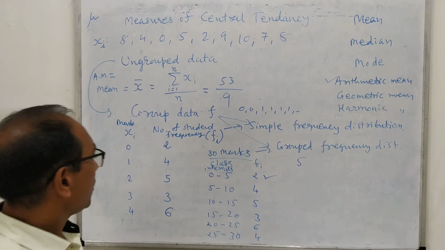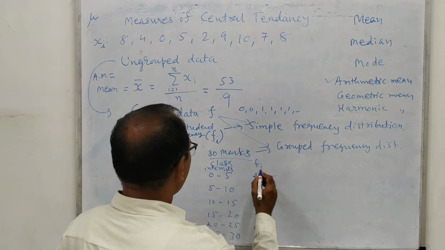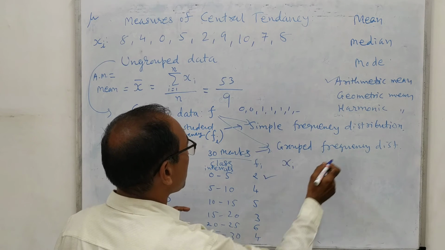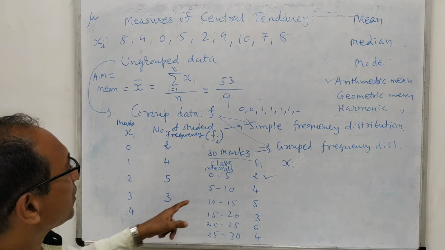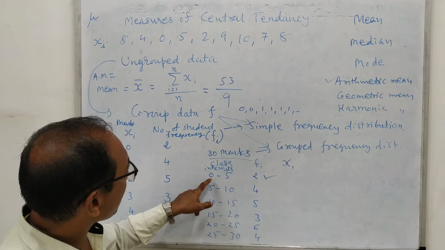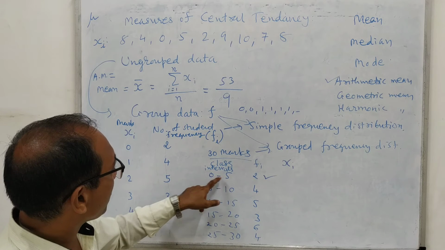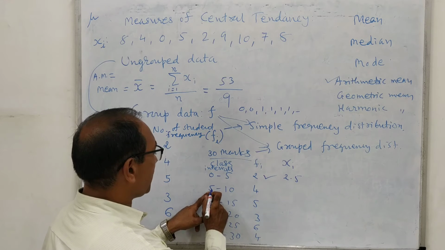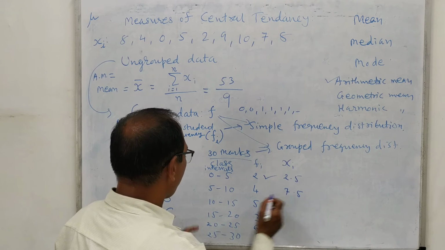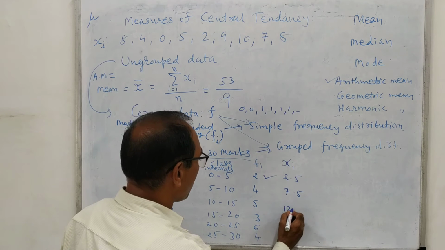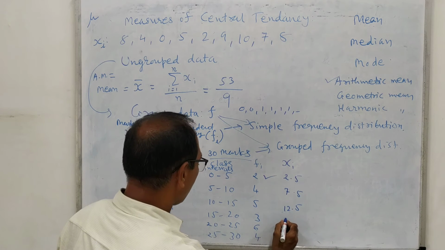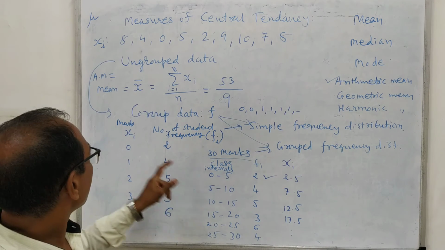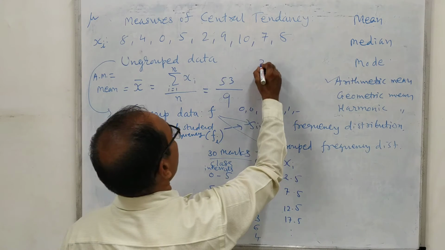Now the formula. Here xi and fi are given, but there xi is not given. So whenever a classified, that means grouped frequency distribution is given, we first need to find xi from these classes, that means the average of each class. 0 plus 5 by 2 is 2.5. 5 plus 10, 15 by 2, that means 7.5. 10 plus 15, 25 by 2 means 12.5. 15 plus 20 by 2 means 17.5. In this way we can find the values of xi. So in both cases we have the values of xi and fi.